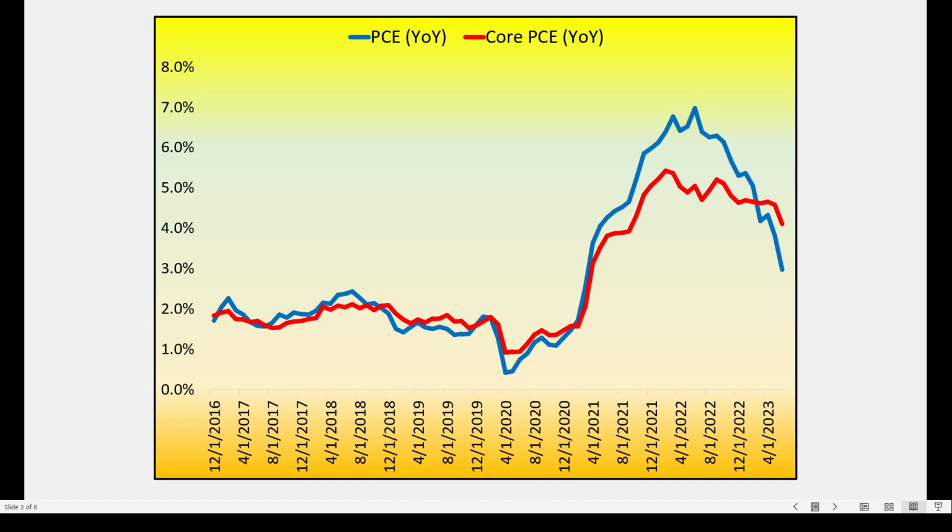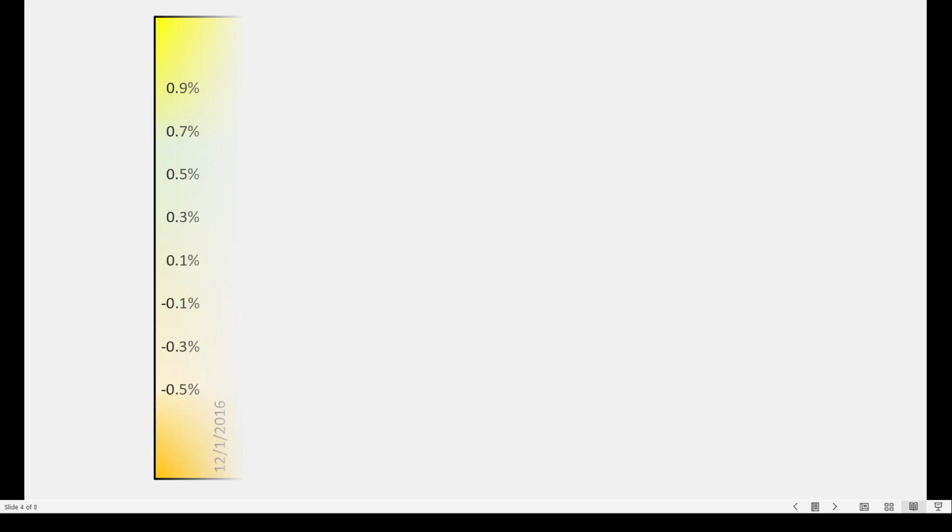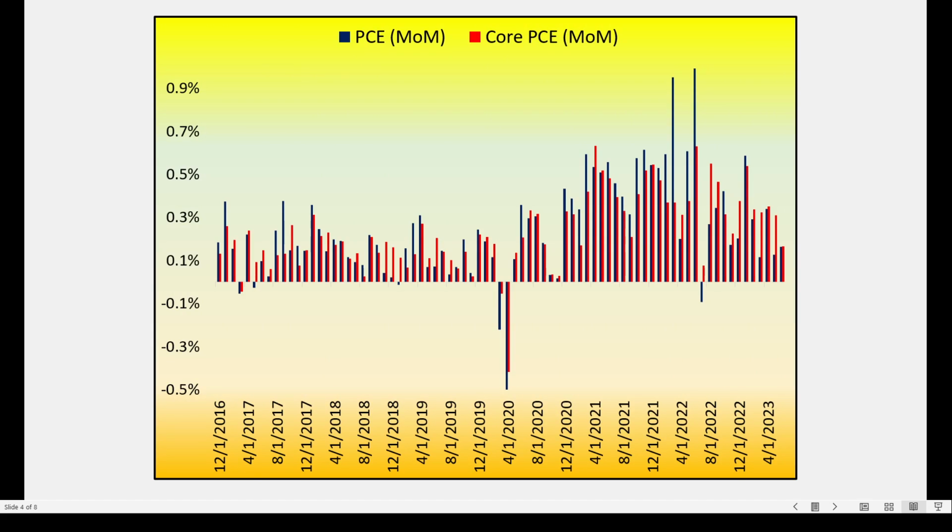Now, again, the Federal Reserve has a 2% inflation target, so it's believed that they will not stop raising interest rates until the inflation level, measured by CPI, Consumer Price Index, and PCE, Personal Consumption Expenditure, reaches that 2% level. Of course, as long as the labor market doesn't fall apart or the housing market doesn't fall apart, meaning as long as the economy looks resilient and we have inflation above 2%, it's believed that the Federal Reserve will continue to raise interest rates.